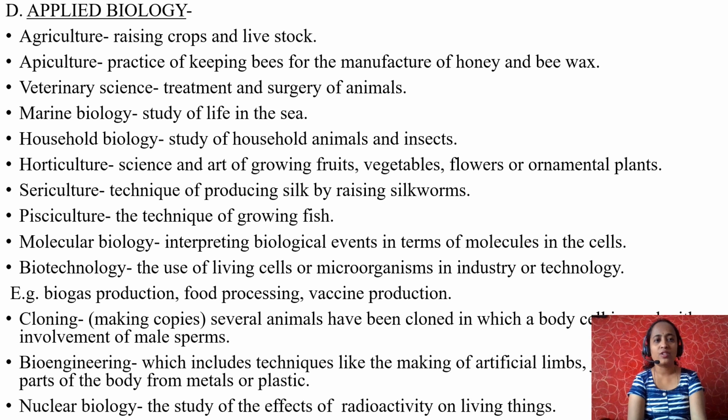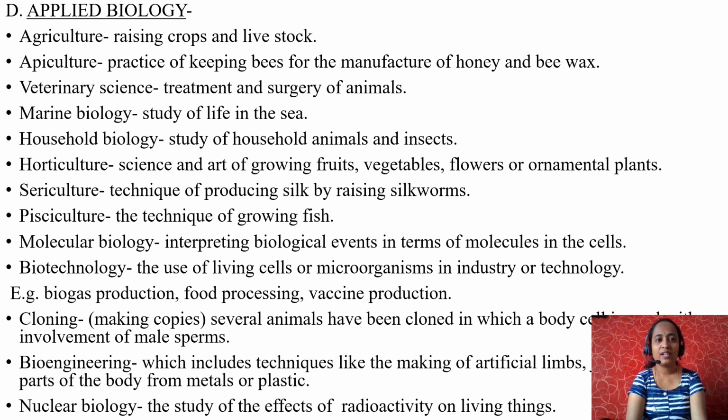Now, horticulture. What is horticulture? It is a science and art of growing fruits, vegetables, flowers or ornamental plants. Important question. Horticulture is a science. It's an art of growing fruits, vegetables, flowers or ornamental plants. What is sericulture? It is a technique of producing or rearing silkworms. For what? To extract silk from it.